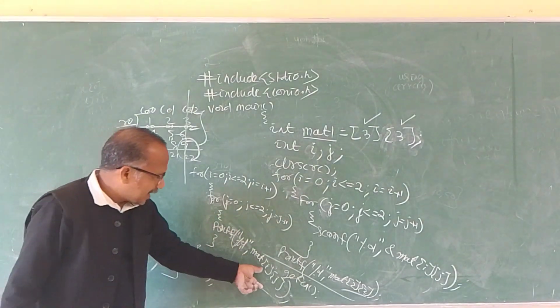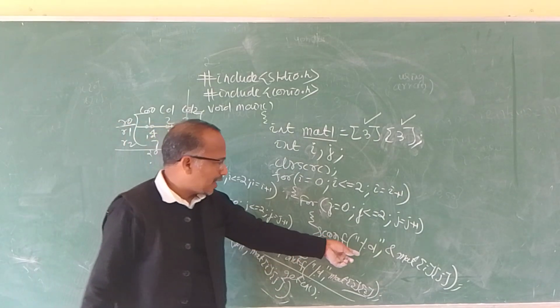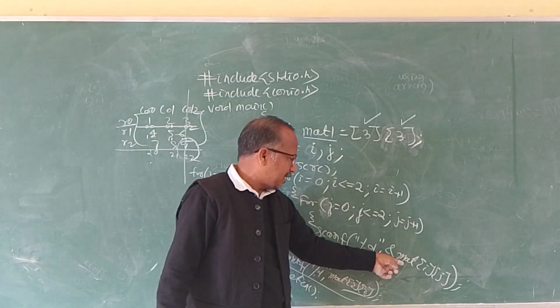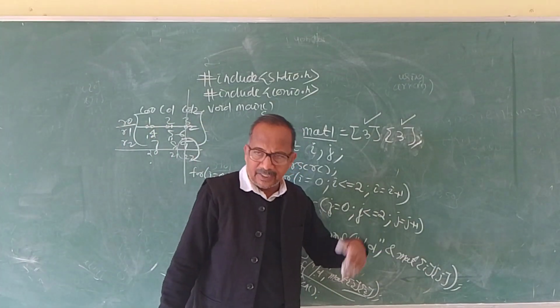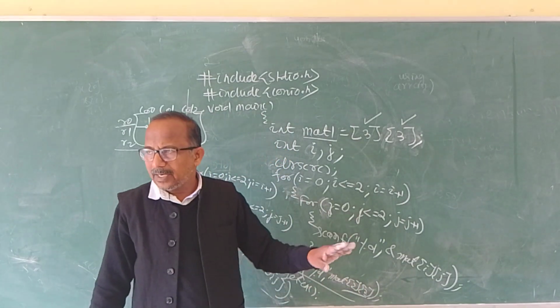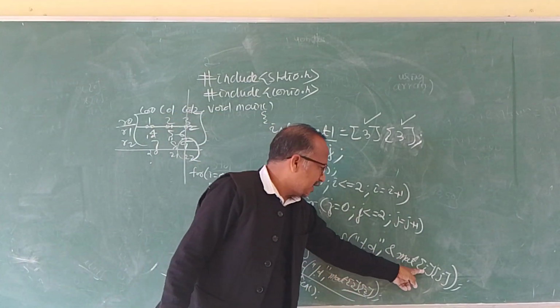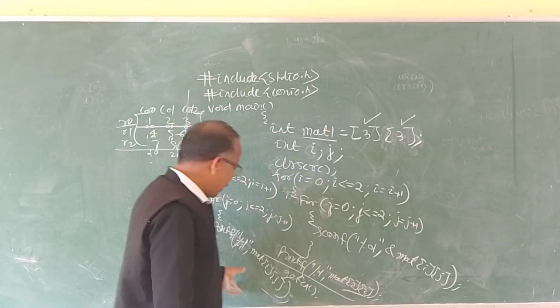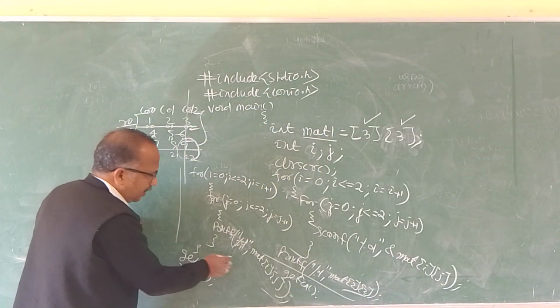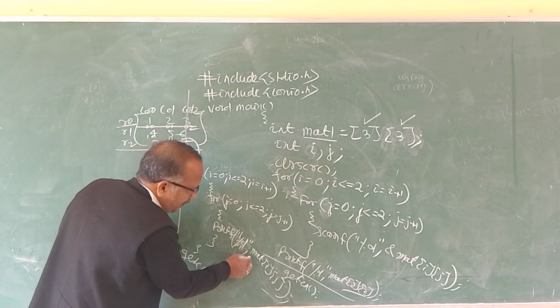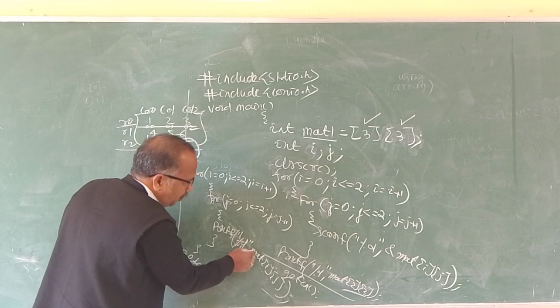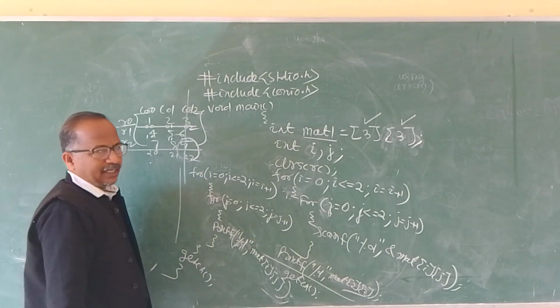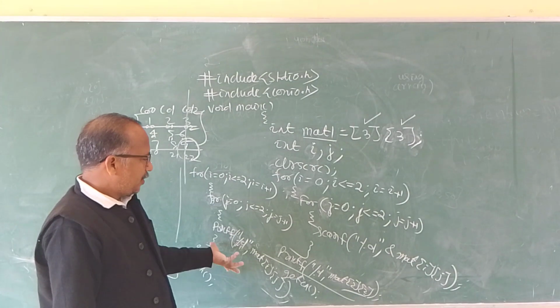When reading, we use ampersand with mat[i][j], because we are entering the value; mat i is the row index, j is the column index. For printing, the same loop structure is used with percentage d, mat[i][j], and no ampersand sign. So you can print this.